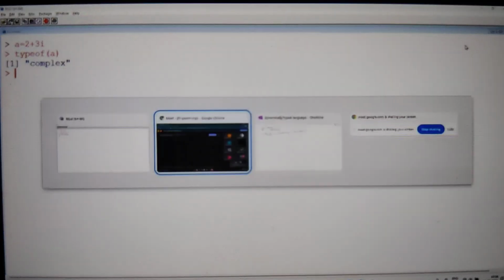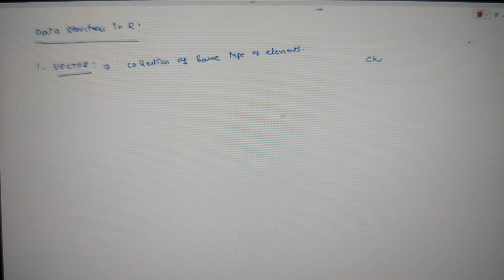Normally, in other languages there is a difference, but in our language we don't have any difference. In other languages, whenever I say character, it means a single character, a single alphabet. What is a string? A string is a collection of characters, like hello. In other languages, strings are generally enclosed in double quotes, and whenever there is a single character, we generally use single quotes.